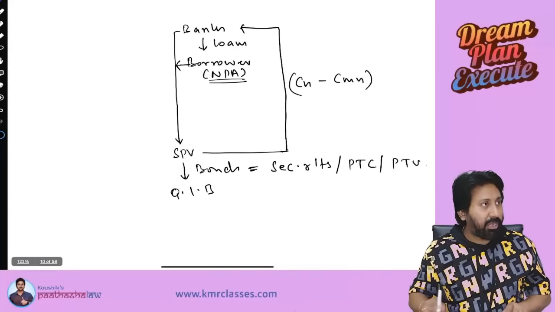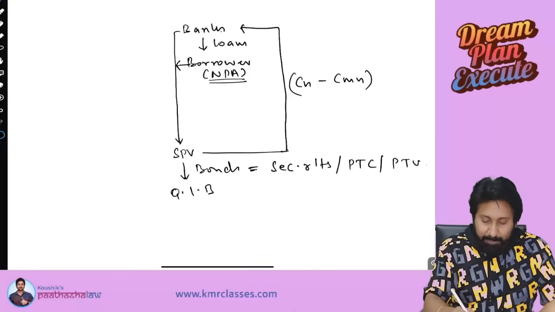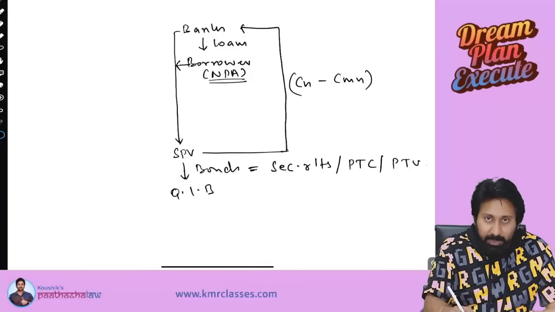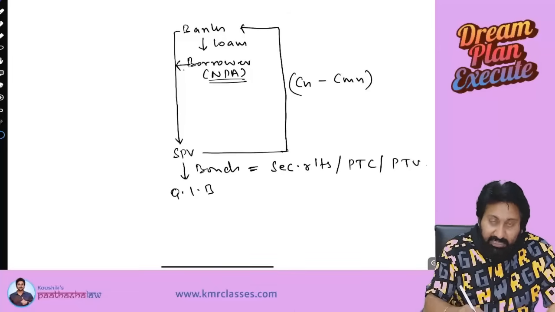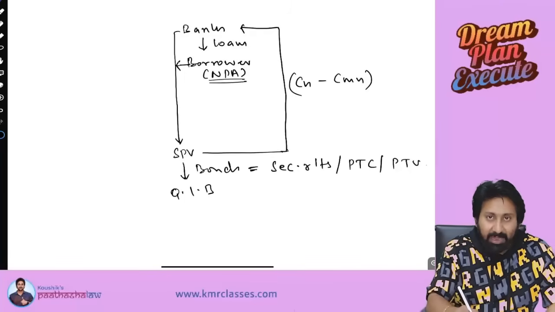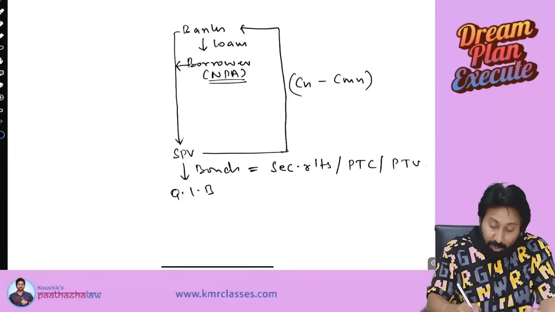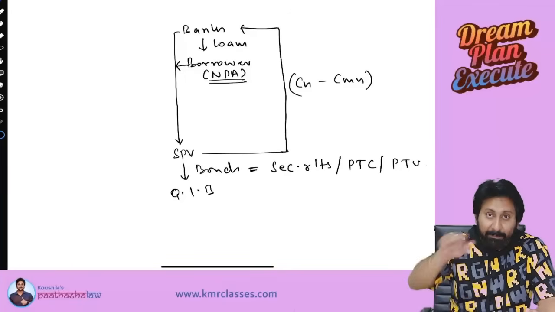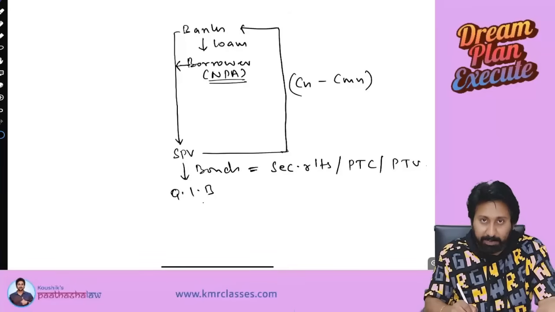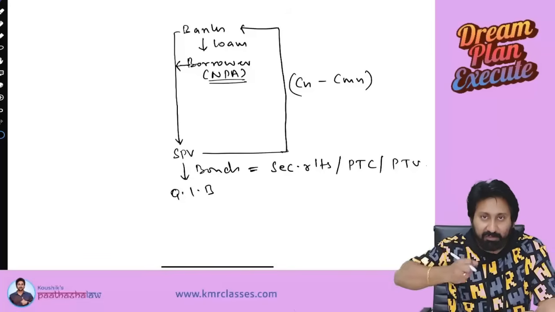I'm giving a summary because it's a fast revision. Banks give loans to borrowers. The borrower became NPA, not paying. Therefore, these NPAs will be sold to an SPV. The SPV will pay money to the bank. At least the bank will get some value instead of zero. But how does the SPV get money to pay the bank? The SPV, to the extent of the NPA, issues bonds to QIBs. QIBs will invest and give money immediately. I will give it to the bank and I will acquire the NPAs.